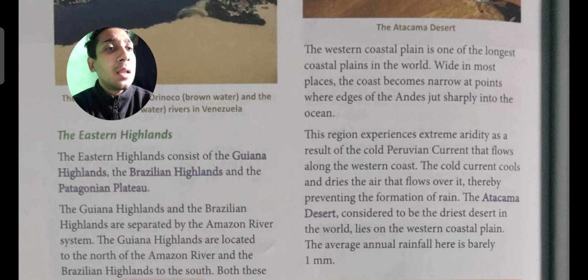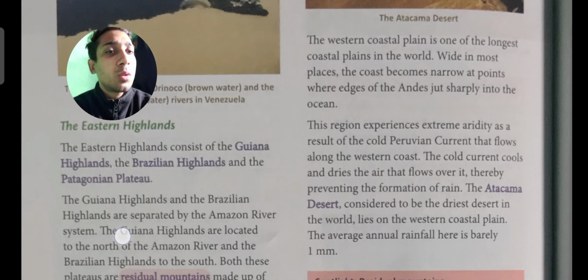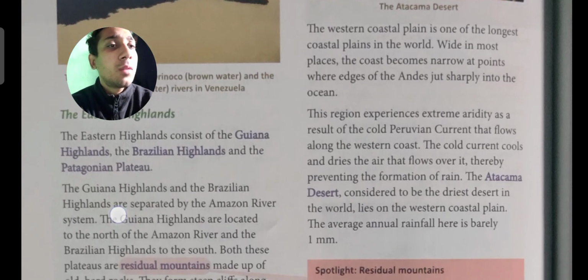Thereafter, we can see that the Atacama Desert, considered to be the driest desert in the world, lies on the western coastal plain. The average annual rainfall here is barely 1 mm, means the rainfall is almost negligible.